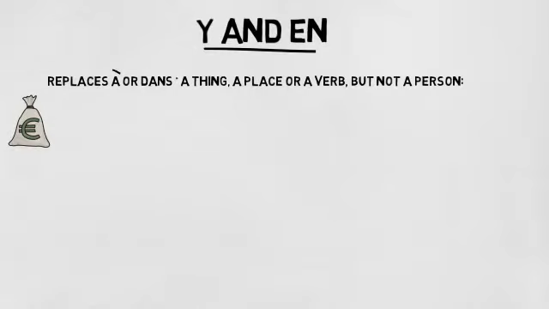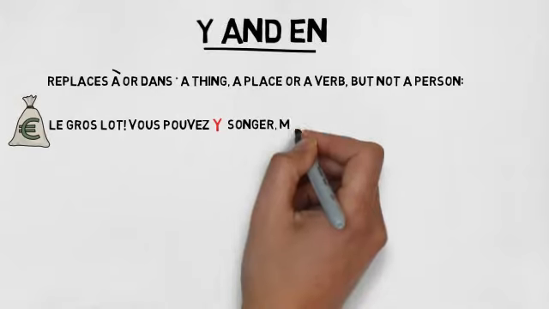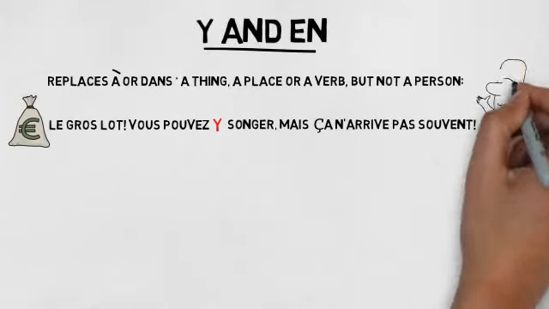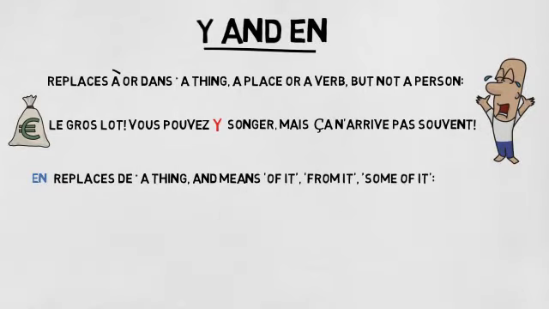For example, le gros lot, vous pouvez y songer, mais ça n'arrive pas souvent. In a similar way, en replaces de plus a thing, and means of it, of them, from it, from them, some of it, some of them. For example, ils ont un revenu, tu en ressens.